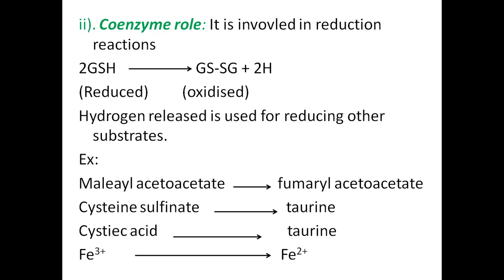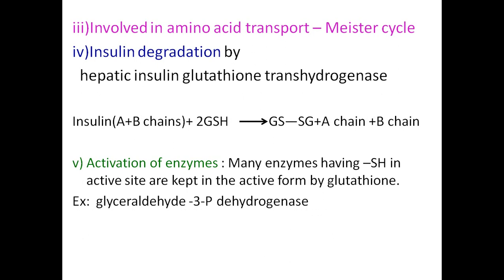And this glutathione is also involved in reducing other substances like maleyl acetoacetate to fumaryl acetoacetate, cysteine sulfinate to taurine, cysteic acid to taurine, and the conversion of Fe+3 to Fe+2 also involves glutathione, which is made up of glutamate, cysteine and glycine. So many biological reactions require this glutathione because it acts as a coenzyme for many reactions.